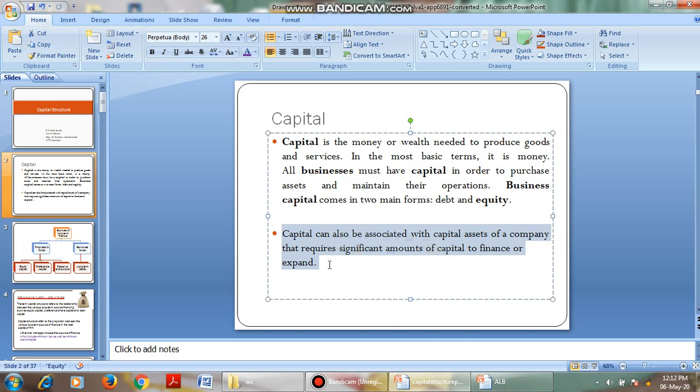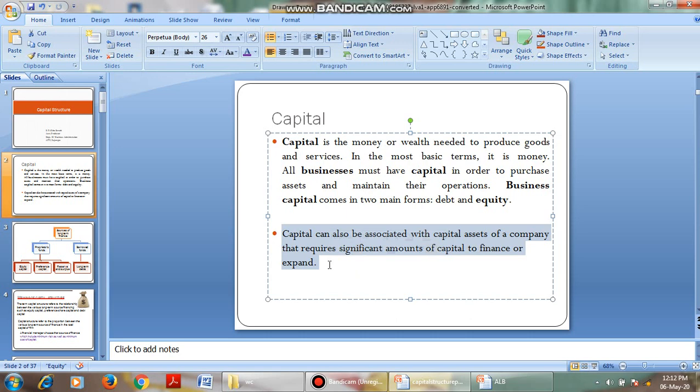Then coming to capital structure. We'll go for a simple example. We have a pen. The pen consists of ink, plastic, rubber, and a nib with iron. These all come under the structure of the pen, is it not? If you combine all these things, we call it the structure of the pen.